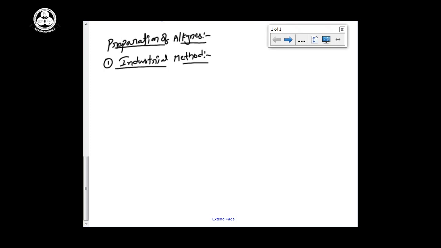Large scale acetylene can be prepared by using this method. This is the first one, from CaC2. CaC2 means calcium carbide.